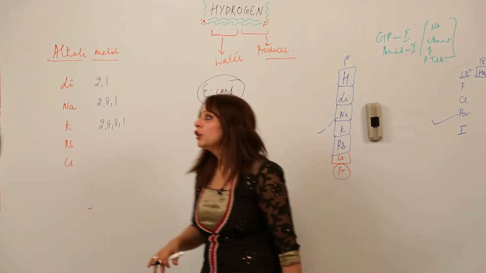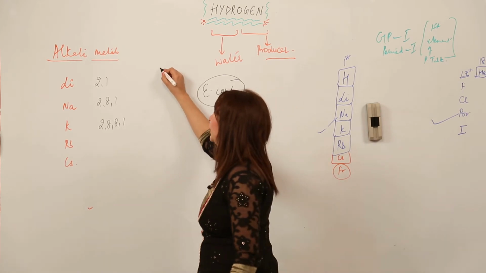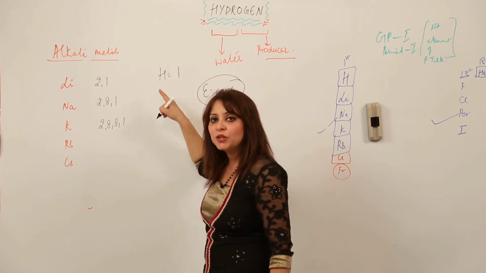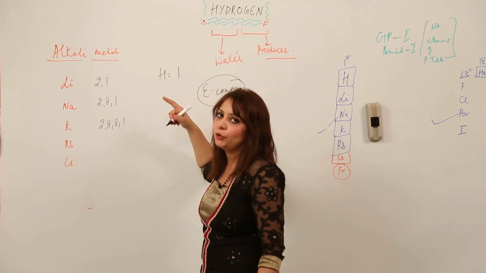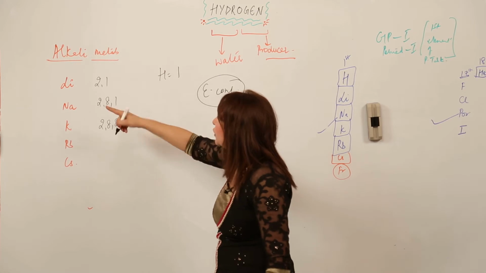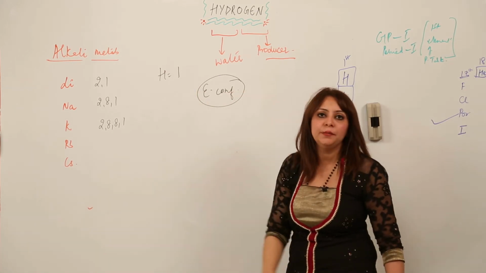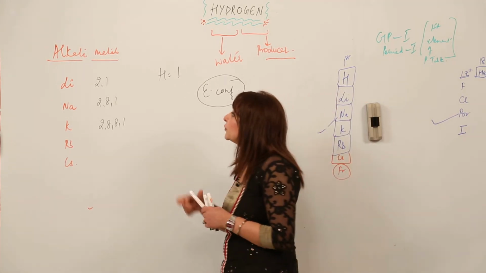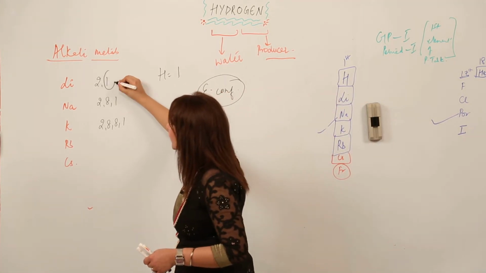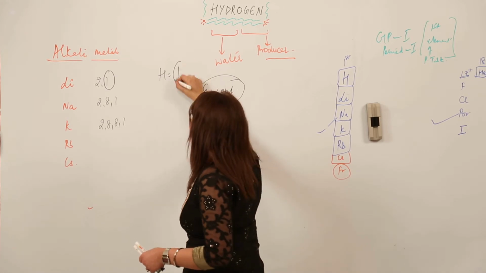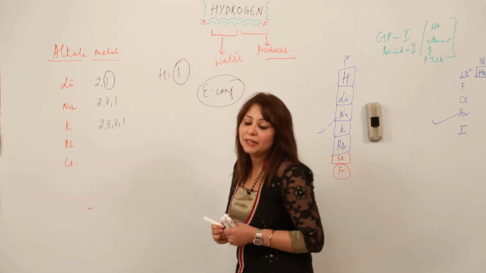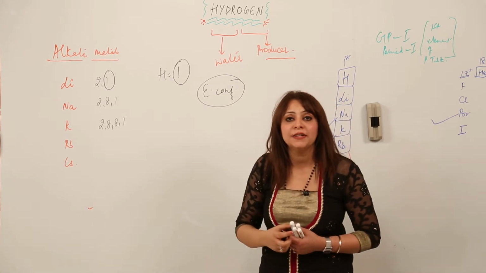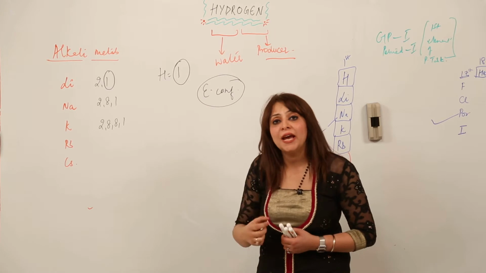Similarly, I am writing the electronic configuration for hydrogen as well. As you know, the atomic number is 1, that means the proton is 1, obviously the electron is 1, and the electronic configuration is also 1. So what kind of similarity do you see when I compare hydrogen with the alkali metals? Yes, you are right, the valence shell has got one valence electron, and hydrogen also has one valence electron.